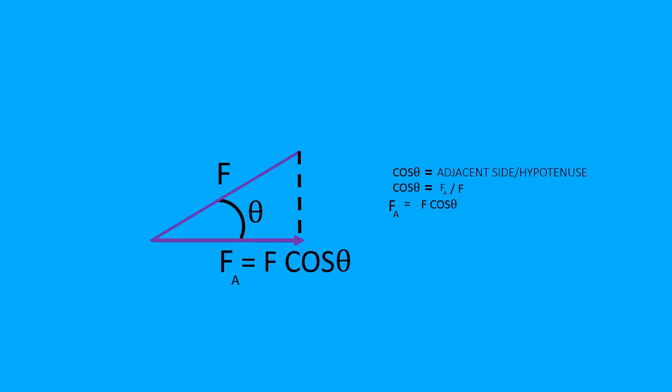We know that the work done is equal to force times displacement. Substituting the value of Fa in F will give the value Fd cos theta.